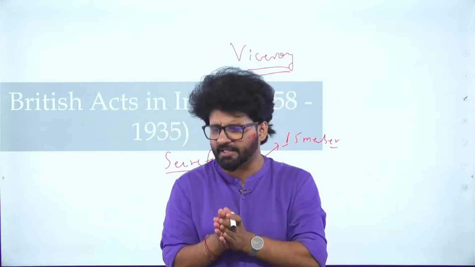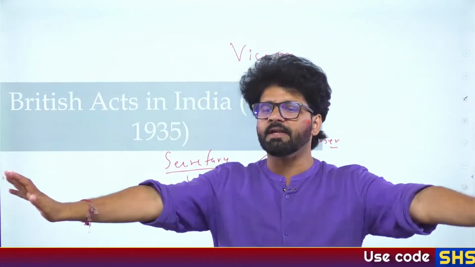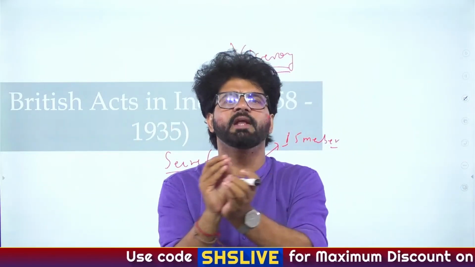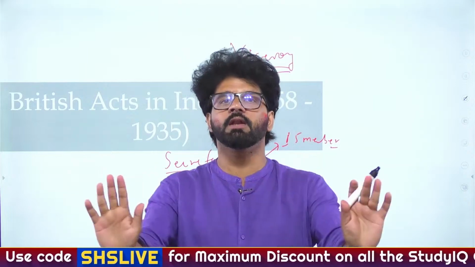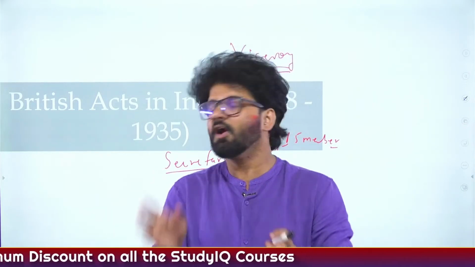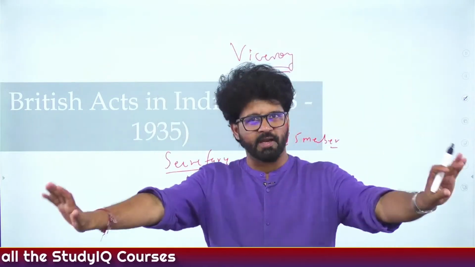They will also tell certain things, that there is no further intention of annexation in India. We are talking about 1858 right now, that we don't want to annex any more territories. So chill. Take a chill pill. There is a song also. Just chill. Okay, let's focus. So we don't want to annex any more territories.